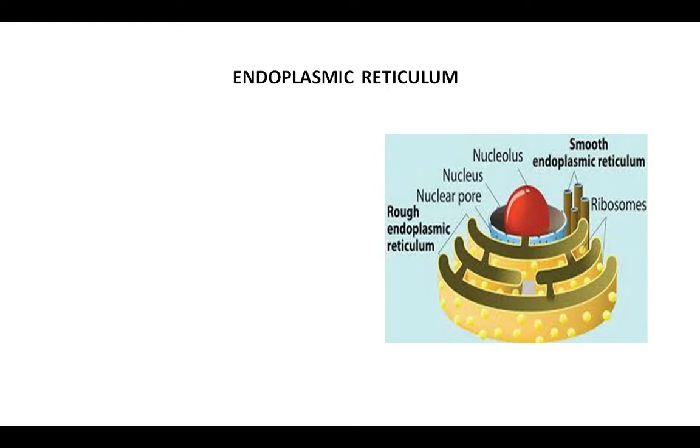That's why the surface of the endoplasmic reticulum becomes rough. In some cells, we can see the endoplasmic reticulum is very smooth because it does not have ribosomes and it does not help in protein synthesis. So, we can say endoplasmic reticulum is of two types, rough endoplasmic reticulum and smooth endoplasmic reticulum.